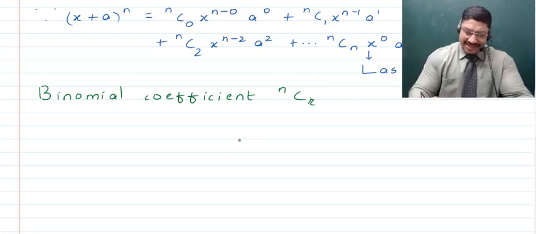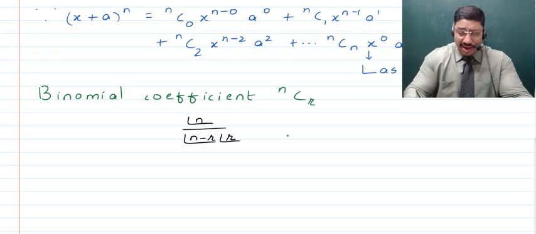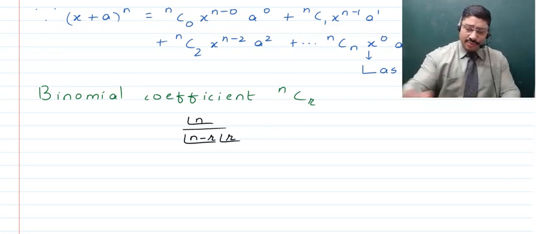Now when we have this nCr, this actually becomes equal to factorial of n, that is the number which is there in the superfix, divided by factorial of n minus r, and that is further multiplied by factorial of r, right? So this is what a binomial coefficient is.